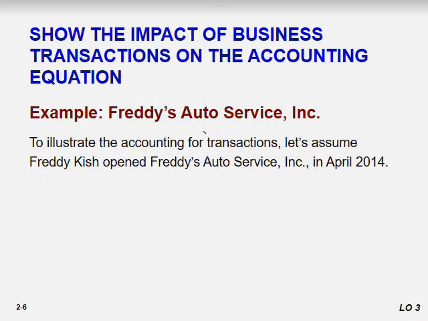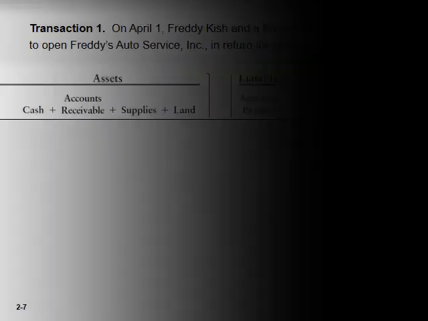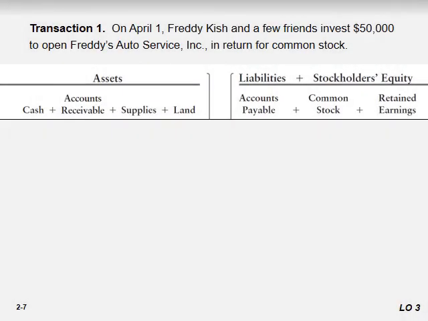So we have an example here, Freddy's Auto Service Incorporation. To illustrate the accounting for transactions, let's assume that Freddy opened Freddy's Auto Service Incorporation in April. Assets is equal to liabilities plus owner's equity. Under assets the accounts are cash, accounts receivable, supplies, land, and under liabilities we have just accounts payable. Stockholders' equity accounts include common stock and retained earnings.